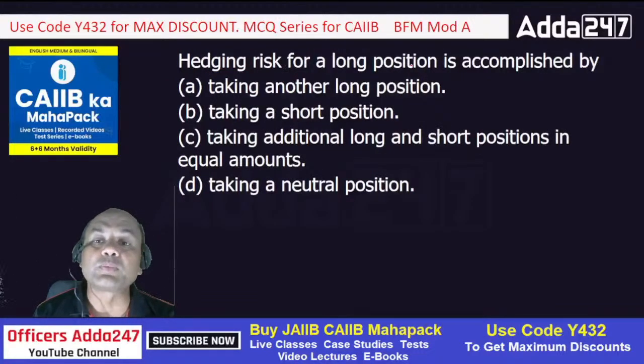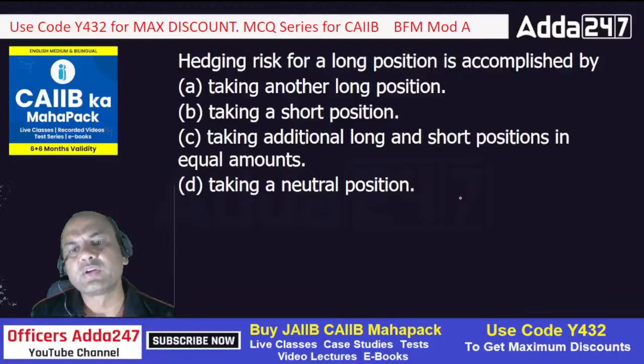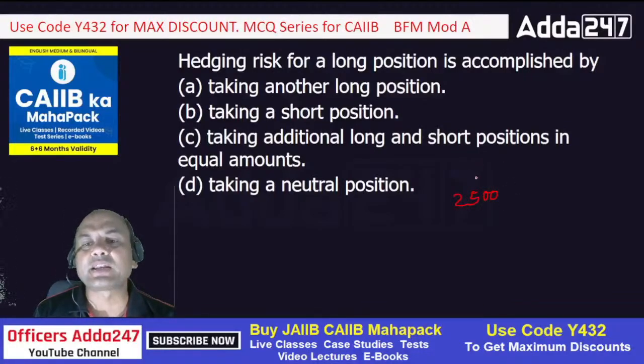Hedging risk for a long position is accomplished by, just now I gave you the example of TCS, right? I buy it at 2500, and I expect it to go to 2800 or 3000, let's say 2800.